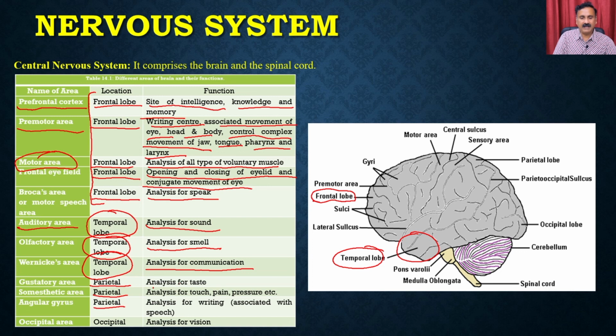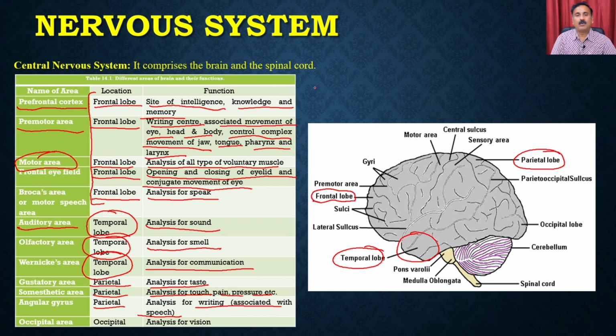And then we have the parietal area, where you have the analysis for taste, touch, pain, pressure, and for writing, which means it is also associated with association, right? So the parietal area is this, and it functions in different types of activities like taste, touch and all that. And then we have the occipital area, and in the occipital area there will be analysis of vision, right? So it's going to control the vision.